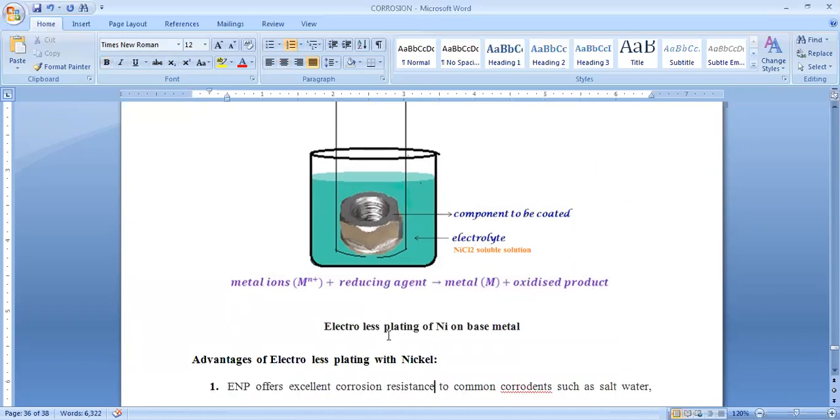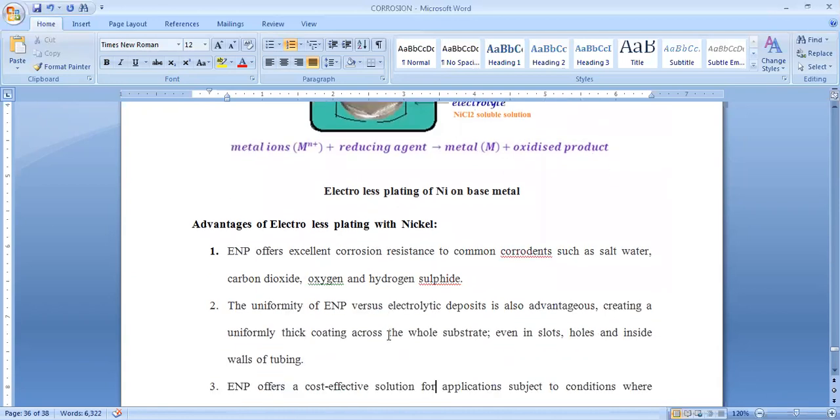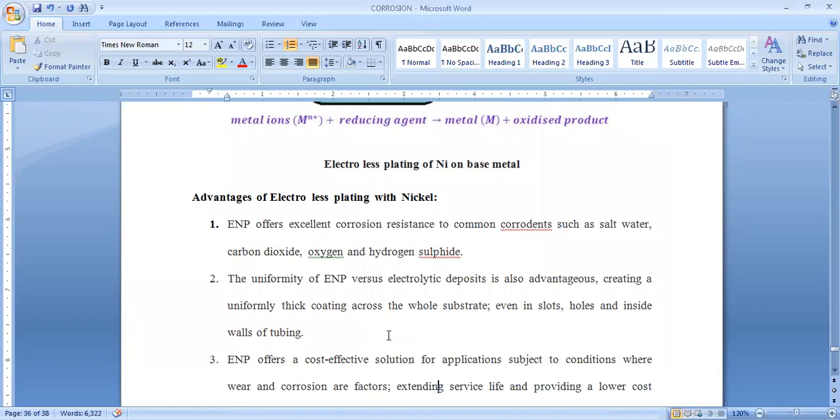So this is about electroless plating with the nickel on the surface of base metal. Let us see how this nickel electroless plating is advantageous over all the remaining methods. Electroless nickel plating offers excellent corrosion resistance because nickel works as a passive metal, which resists corrosion. So its corrosion resistant tendency is extremely high.